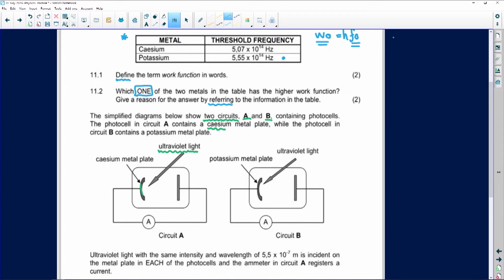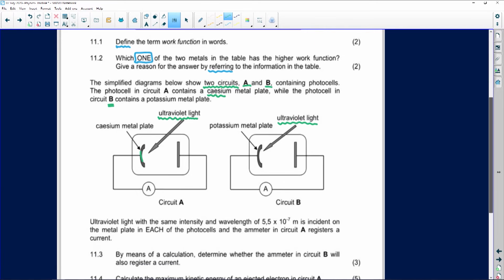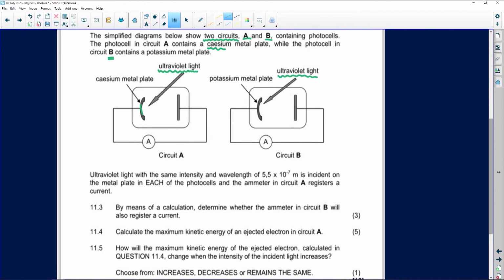This was introduced to us in grade 10 when we did the electromagnetic spectrum. While the photocell in B contains potassium as a metal, they are also using ultraviolet light. Remember, it has a frequency. And these are the two circuits that I am then given.